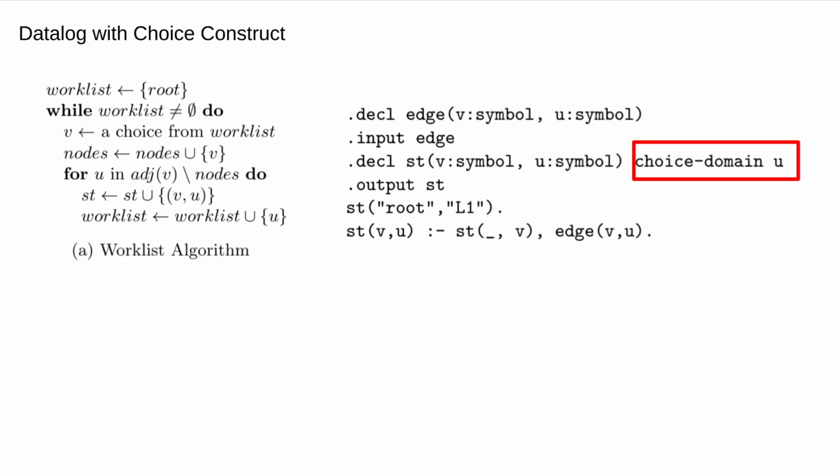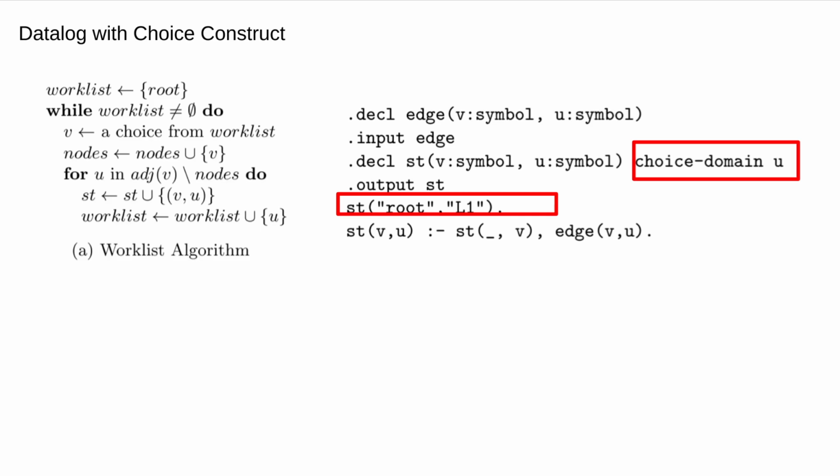This defines a functional dependency from u to v on relation st. Intuitively, it means that each endpoint can be added into the spanning tree only once. We then add an auxiliary tuple (root, L1) into the st relation, representing the starting point for our worklist. Here we assume there's a node called L1 in the graph for the sake of demonstration.